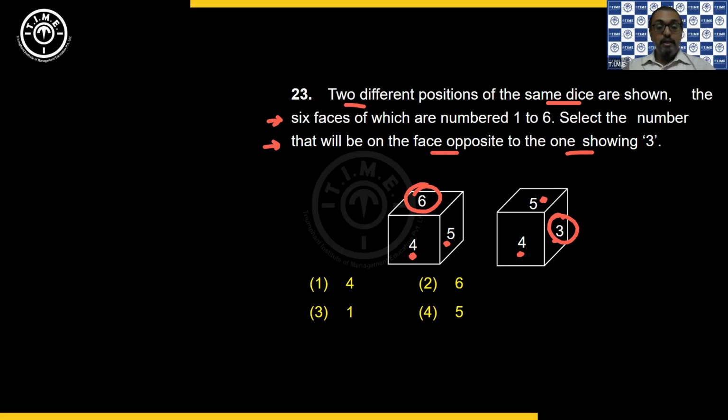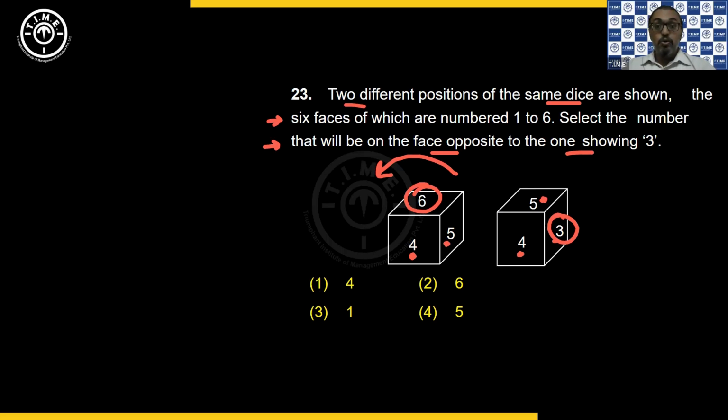Are you understanding? Okay, or you can look at it in this way also. See the first view given. If I rotate the first view anti-clockwise by one face, because in both views 4 is in the front, I will keep 4 in the front, but by shifting the first view by 90 degrees anti-clockwise, 5 comes at the top.